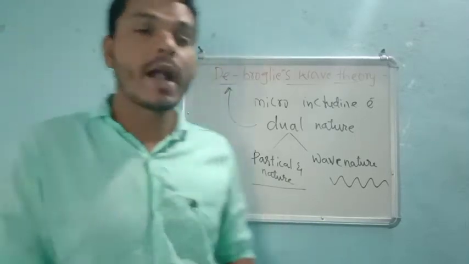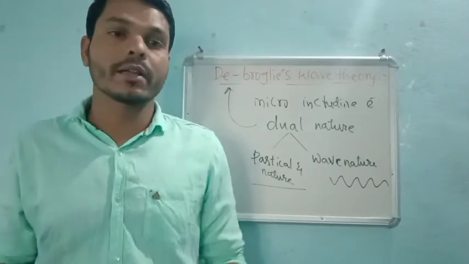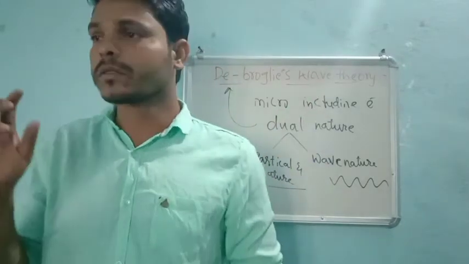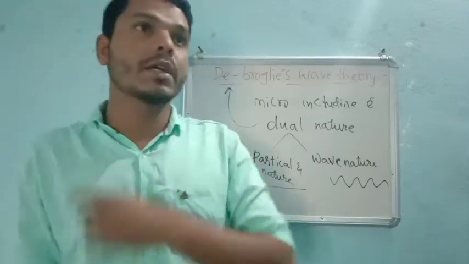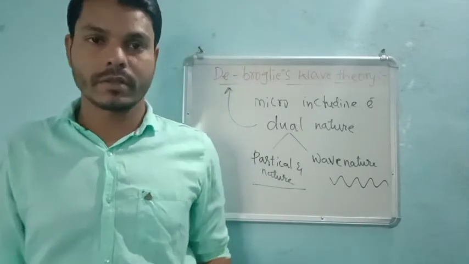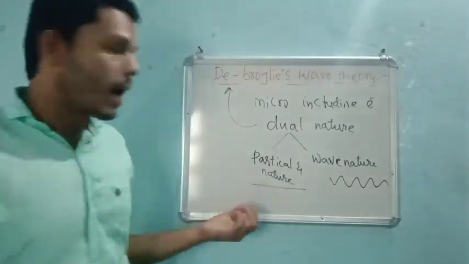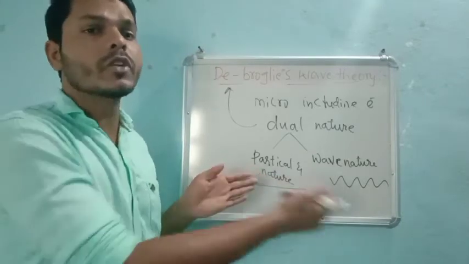Particle nature is, just imagine normal particles, not micro. If I throw a stone, it will travel in a straight way and come back in a straight way. So particle nature means the particle moves in a straight line.